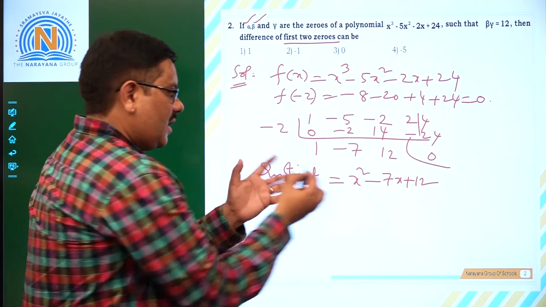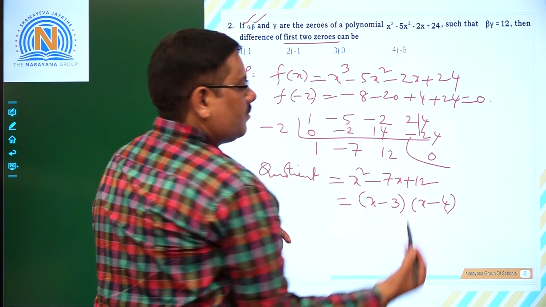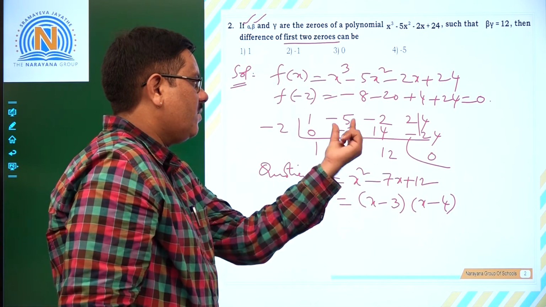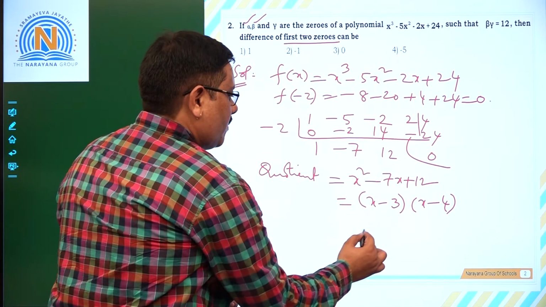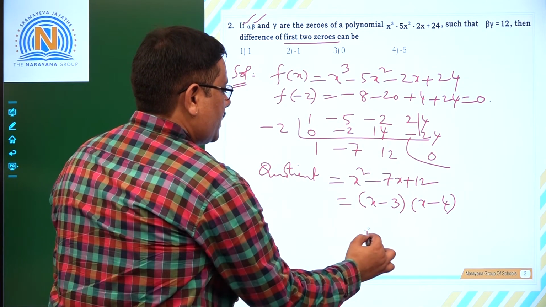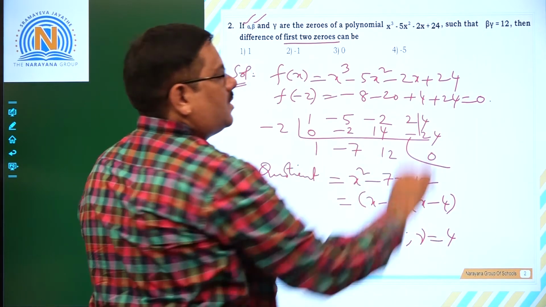Let us factorize it. You are going to have x minus 3 times x minus 4. So x minus 3 is one of the factors and x minus 4 is another factor. So zeros will be x is equal to 3, so let us take beta is equal to 3 and gamma, that is 4. 3 into 4, 12, that is also satisfied.